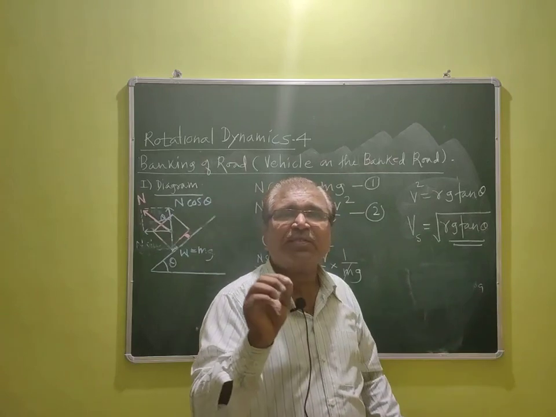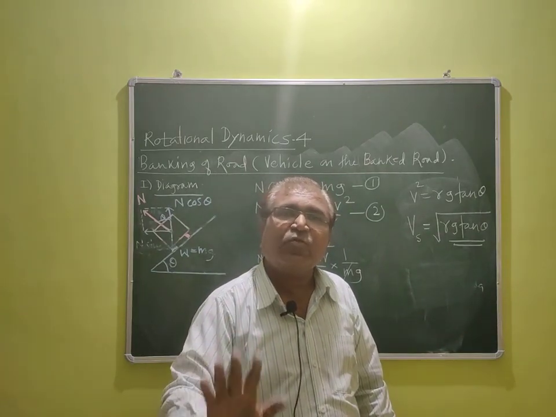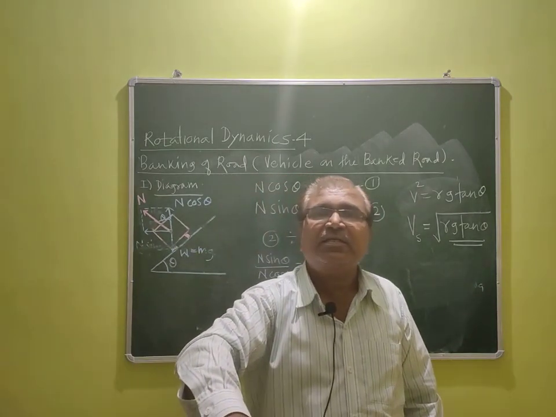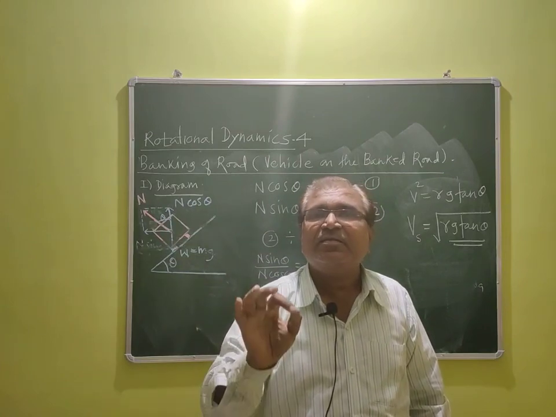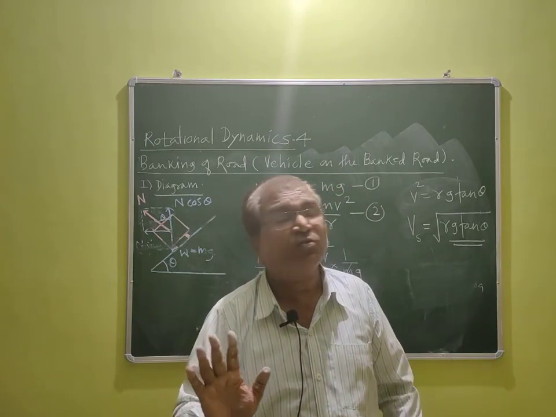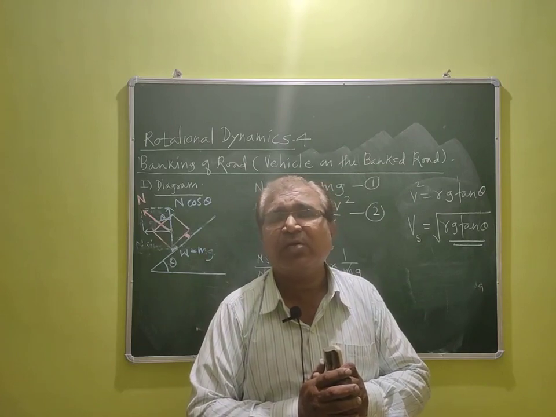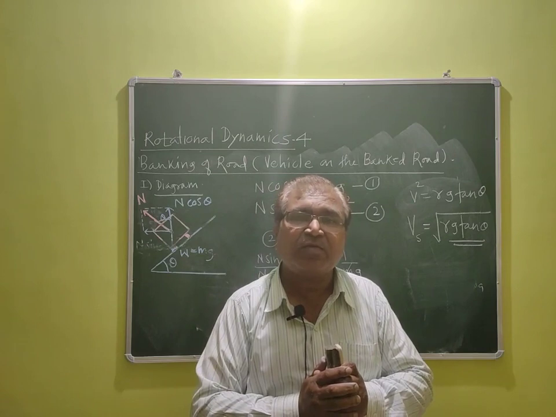Vs is the most safe speed at a turn, so that the vehicle can satisfactorily turn without slipping on the curved banked road. Okay, dear student. So this is all about banking of road, and we have learned the minimum possible speed required in a vale of death.